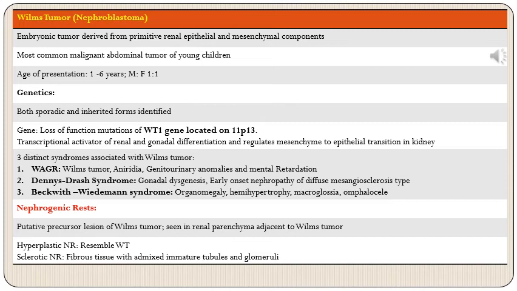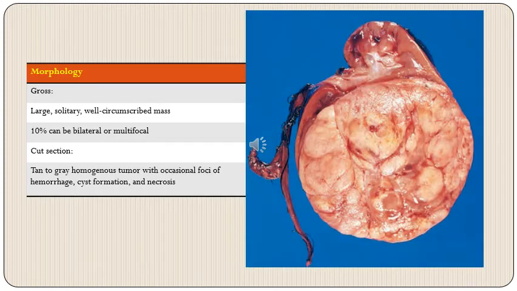Then a word about nephrogenic rests. These are putative precursor lesions of Wilms tumor, and these are identified in renal parenchyma adjacent to Wilms tumor. Two types of nephrogenic rests have been described. One is hyperplastic and the second is sclerotic. Hyperplastic rests resemble the Wilms tumor proper, and sclerotic nephrogenic rests are composed of fibrous tissue with admixed immature tubules and glomeruli.